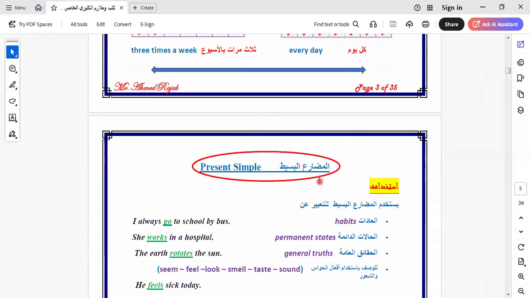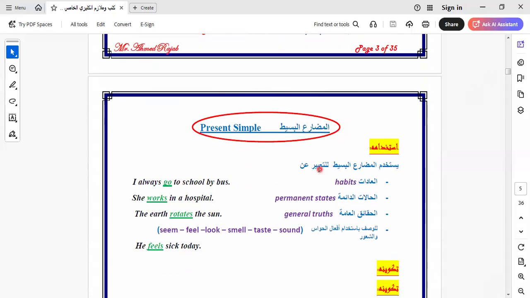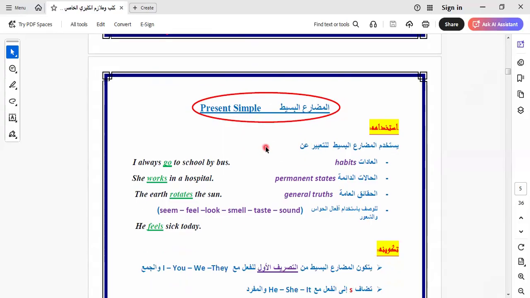Here in this unit, we talk about the tense that I explained more and more in the previous years, from grade 1 till grade 4, and we know it very well. It is called the present simple tense. And we know the present simple tense is used for habits, permanent states, and general truths. Or, in the simplest way, we use the present tense to express habits, facts, and routines. This is what we must know about this tense.